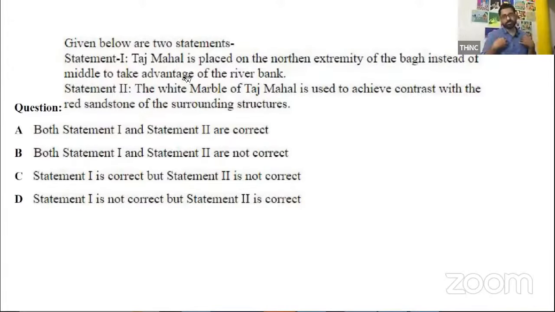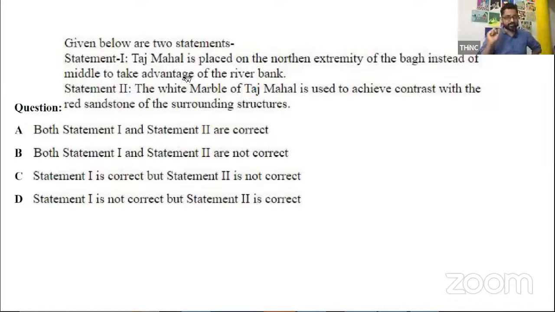So for me also, I was absolutely sure about statement number 2. I remember that contrast, the red sandstone is something that's extremely available. Agra, Delhi, and all, you get extensively. So they've used it extensively. And if you're coming up with the white marble for Taj Mahal, there is a good chance that it could be contrast. That is the principle that you're trying to bring. Fair enough. The answer is statement number 1.